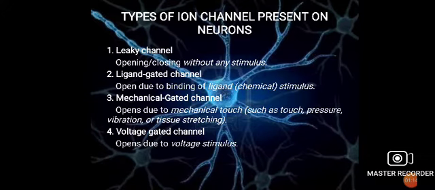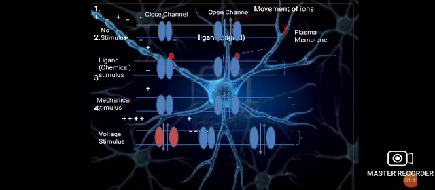The next channel present on neurons is the mechanical gated channel, which opens due to mechanical stimuli such as touch, pressure, vibration or tissue stretching. And the last channel present on neurons is the voltage gated channel, which opens due to a voltage stimulus, that is, any type of voltage stimulus can open the voltage gated channel.